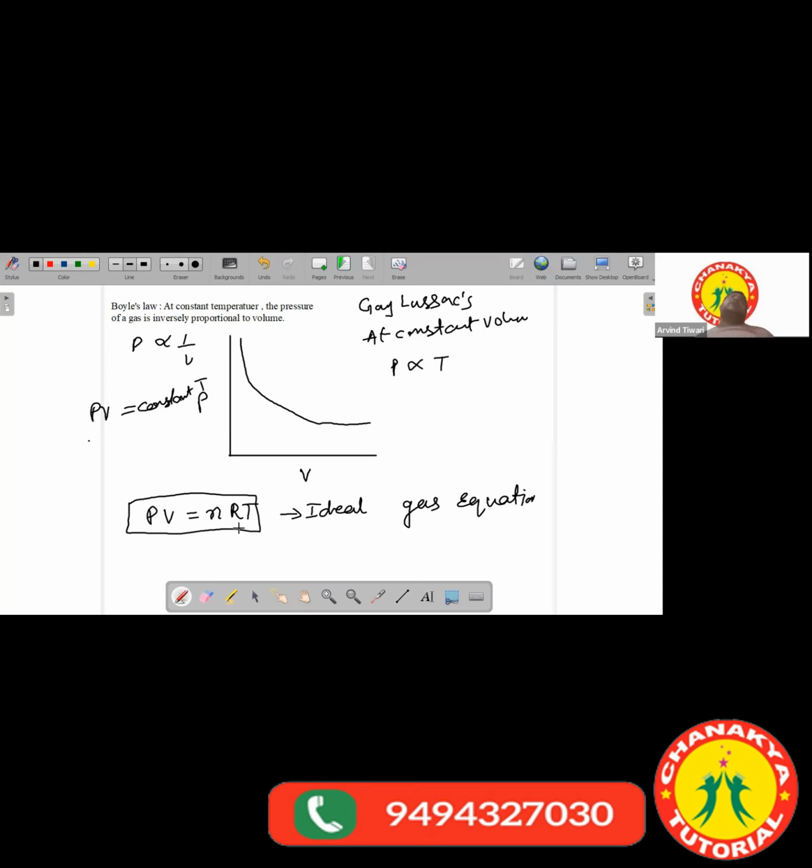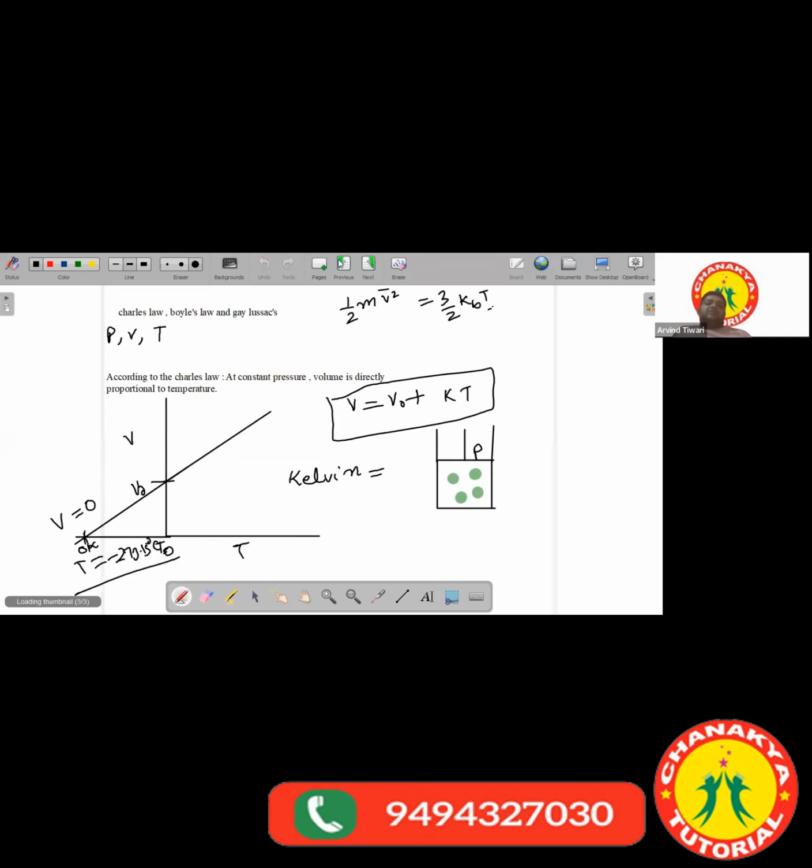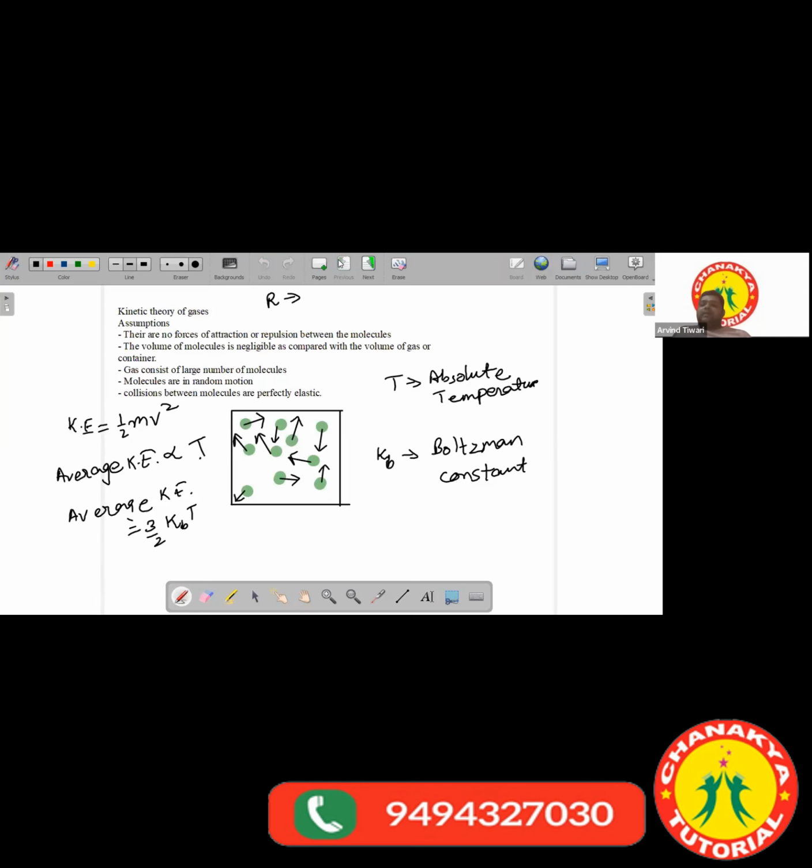Remember, for obtaining the ideal gas equation, we have put certain assumptions. The assumptions of the ideal gas equation have been given here. These are the assumptions which we discussed in the beginning. In the next class, we will discuss how these assumptions have been used. With these assumptions, we have obtained the ideal gas equation.